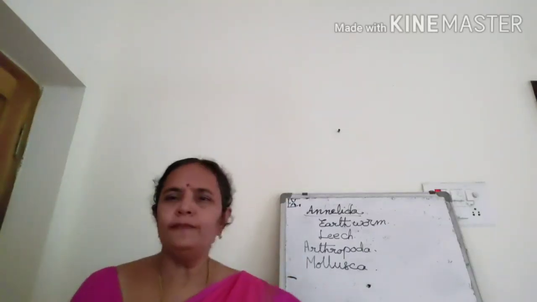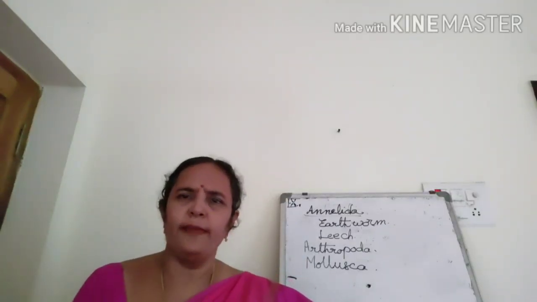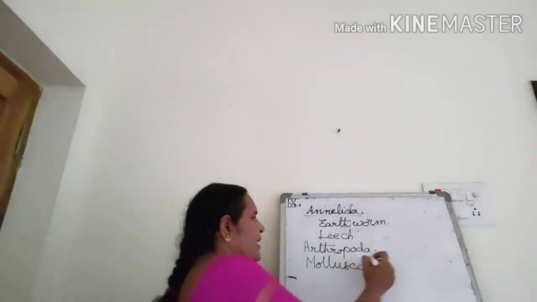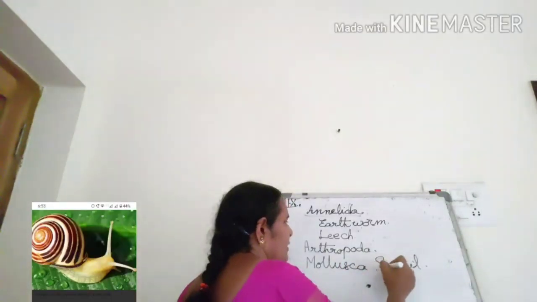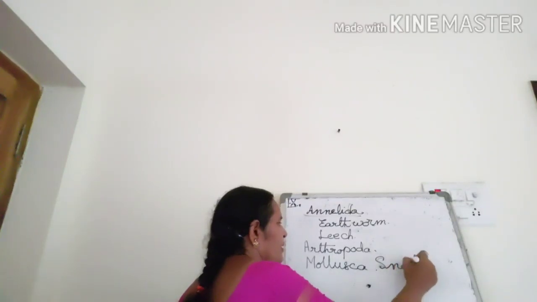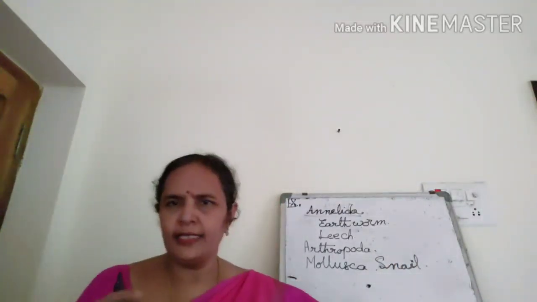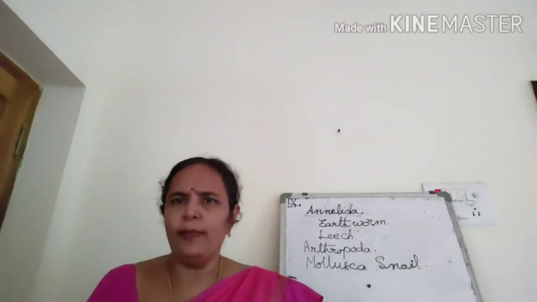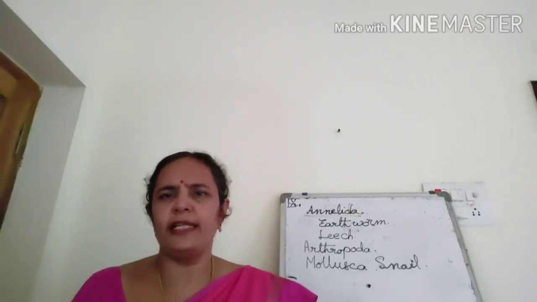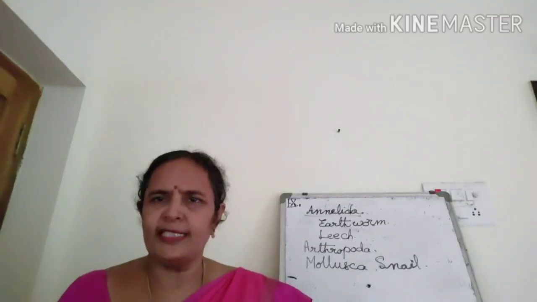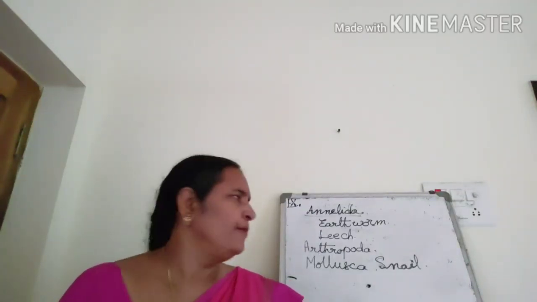And Mollusca, they are shelled animals. For example, snail. It has a shell into which the body will be taken when there is any danger. It closes itself inside the shell.